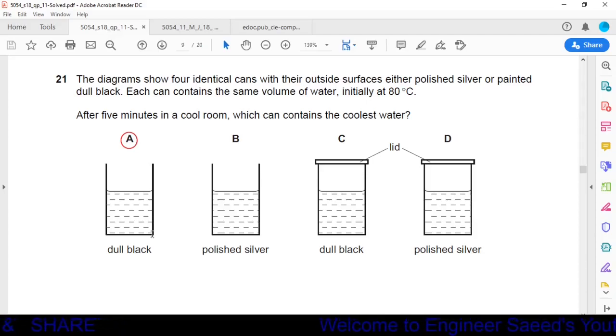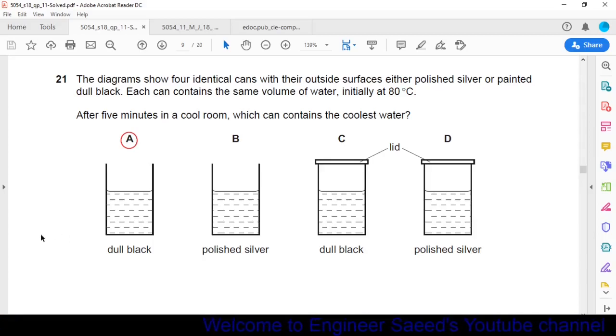The diagrams show four identical cans with their outside surfaces either polished silver or painted dull black. Each can contains the same volume of water initially at 80 degrees centigrade. After 5 minutes in a cool room, which can contains the coolest water?